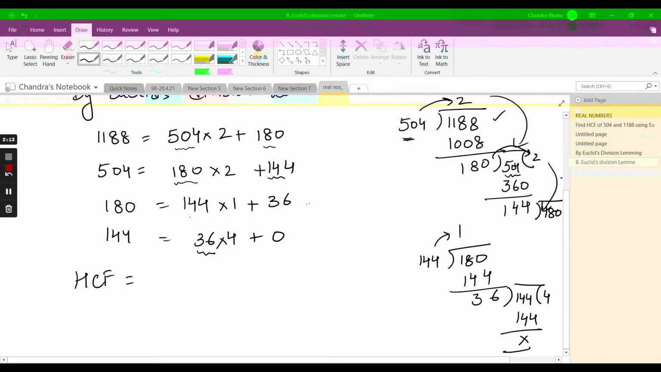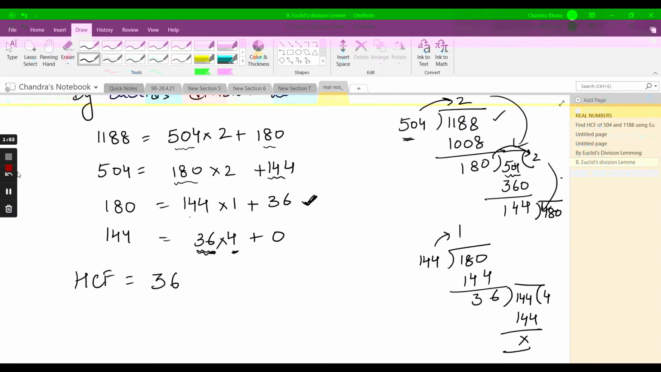36. You can also say the remainder of the second last step, sorry. This is my last step, the HCF. So therefore HCF is equal to 36. The divisor at the last stage when my remainder is 0. If you have any confusion in these two numbers, you can obviously take it as the remainder of the second